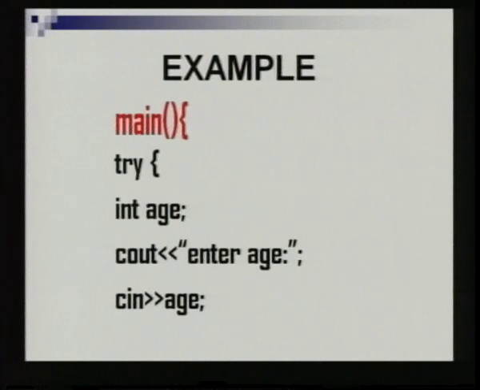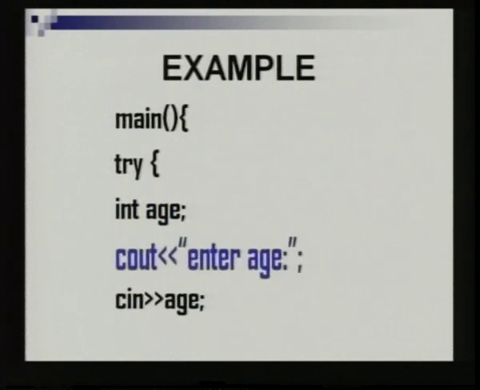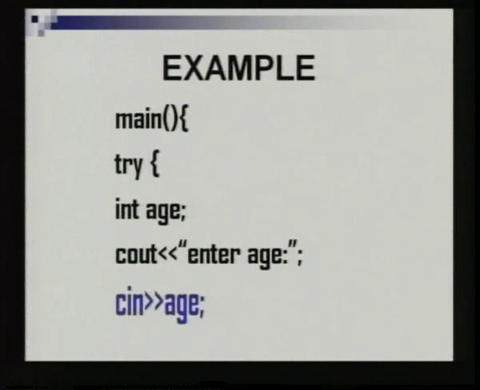We have the main function, and we have the try block. Try means whatever statements follow this try block are called the guarded section. Here we are allocating memory, an integer, to the variable age. Then we are asking the user to enter the age of some person.